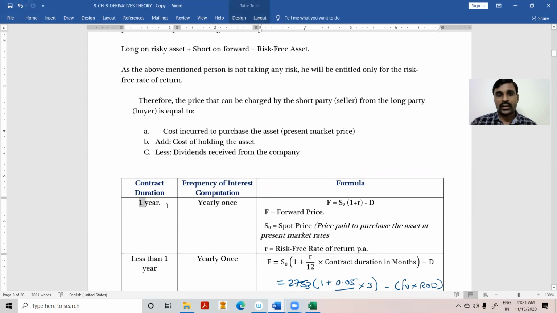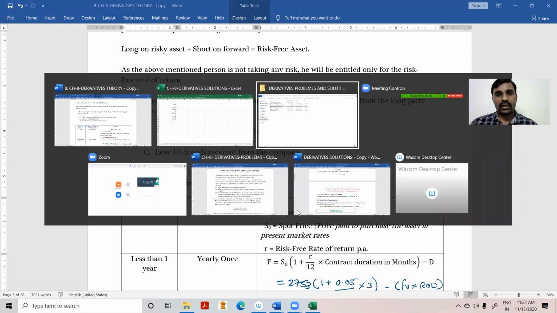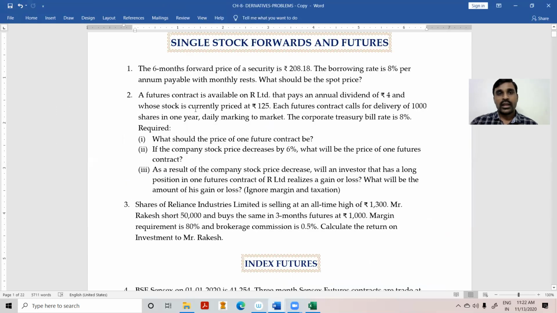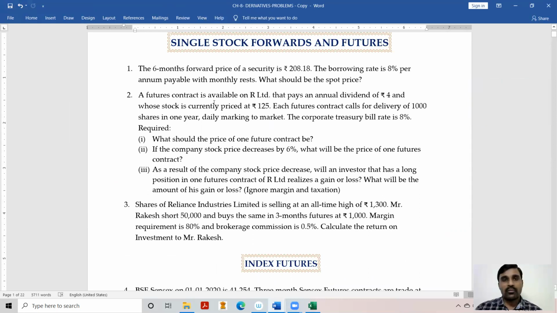Contract duration is 1 year and frequency of interest computation is yearly once. Then how much will we calculate? For that I have given one problem. Look at the second problem. A futures contract is available on R Limited that pays an annual dividend of ₹4 and whose stock is currently priced at ₹125. Each futures contract calls for delivery of 1,000 shares in 1 year, daily marking to market. The corporate treasury bill rate is 8%. Required: what should be the price of one futures contract?